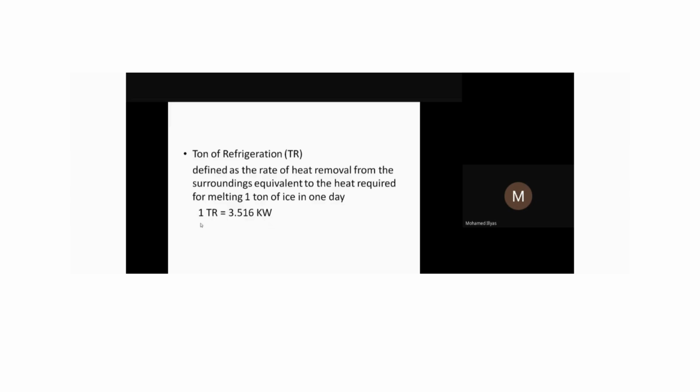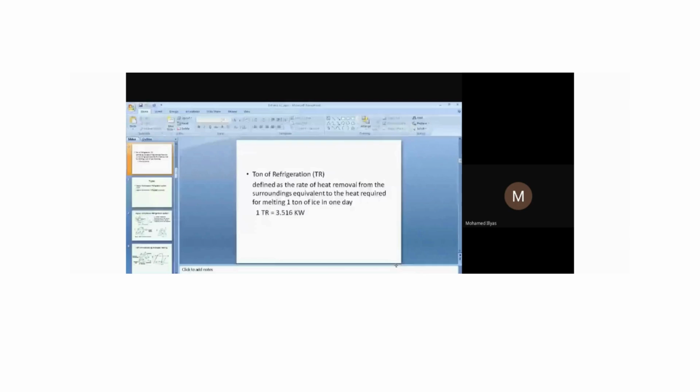Whenever we go for buying an AC, we ask how many tons. The ton is nothing but a ton of refrigeration. We prefer 1 ton, 1.5 ton, 2 ton. That is nothing but your ton of refrigeration. How did we arrive at this 3.5 kilowatts? We have a small calculation. I'll show you.